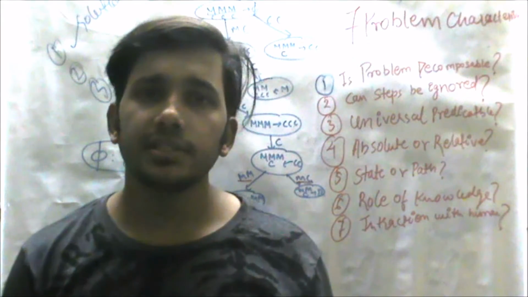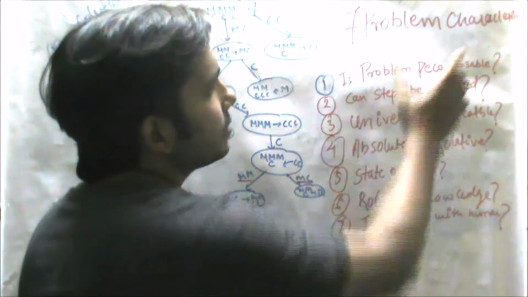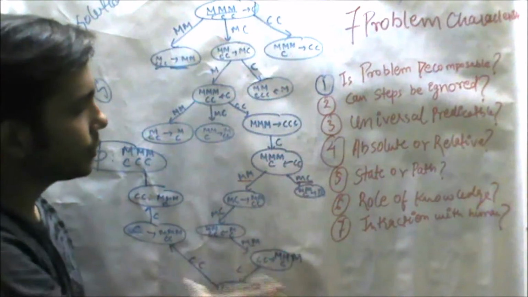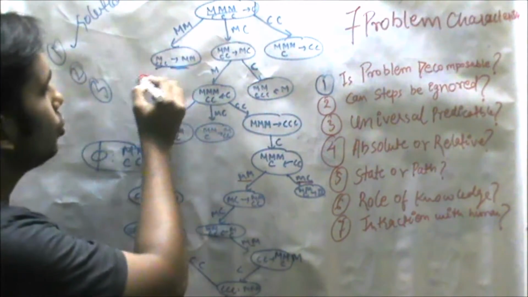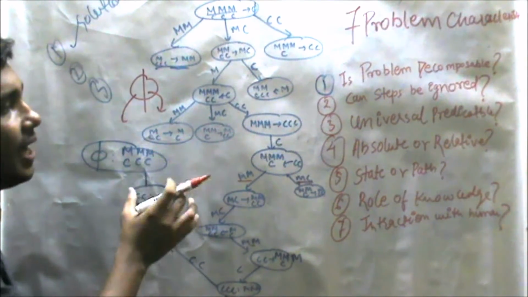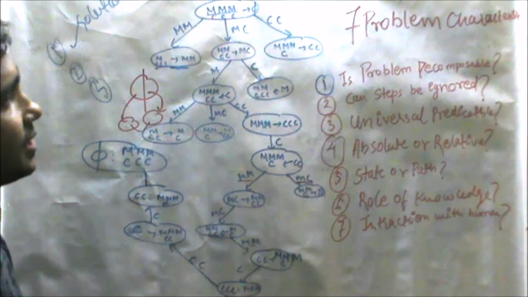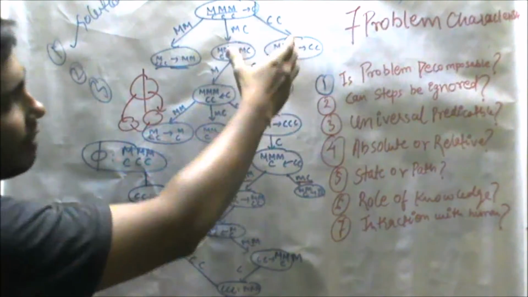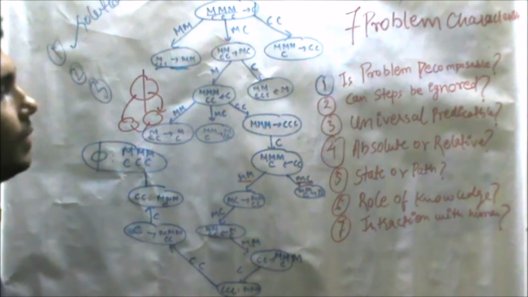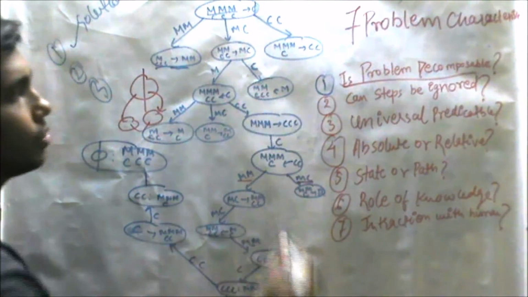So now we will be discussing the 7 problem characteristics of artificial intelligence. The first property of the 7 problem characteristics is: is the problem decomposable? It means the solution of the problem can be decomposed into two parts, and then each part can be solved separately, and at the end the two solutions are merged. But in this problem we are seeing that there is only one solution, and we cannot decompose it into two parts, solve them and combine them. So for the first property, our problem is not decomposable.